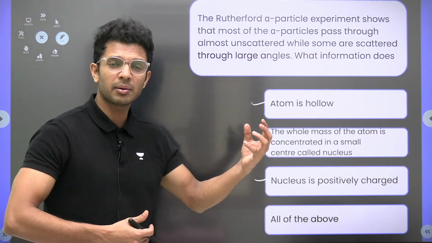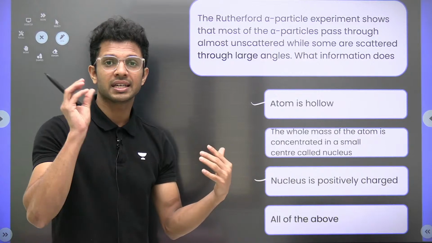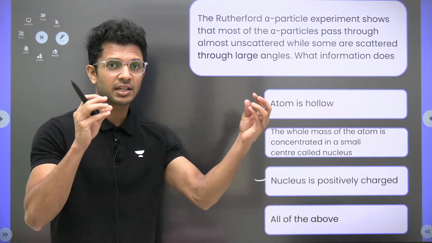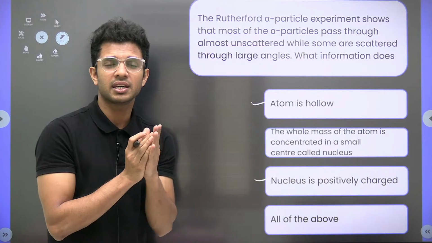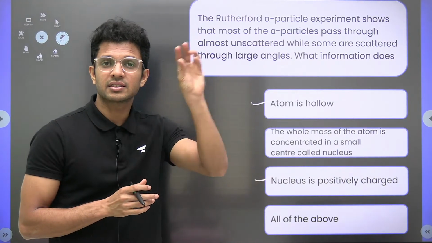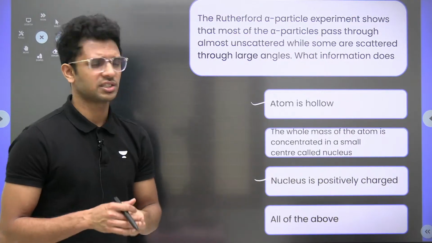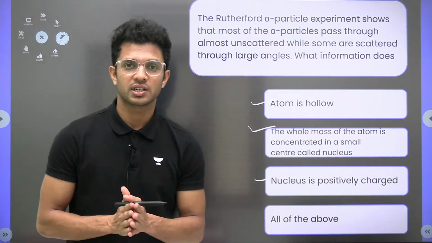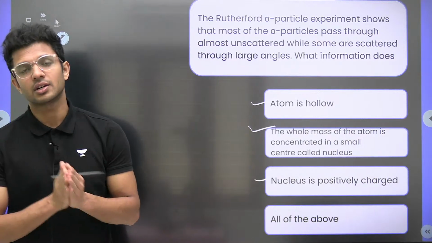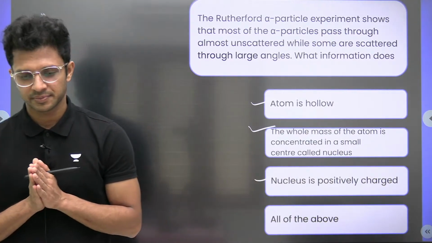Very few of them rebound back because the helium nucleus and the gold nucleus collide. Very few means that the mass of the gold is concentrated in a very small region. That's what all these observations of Rutherford's alpha ray scattering experiment suggest to us.